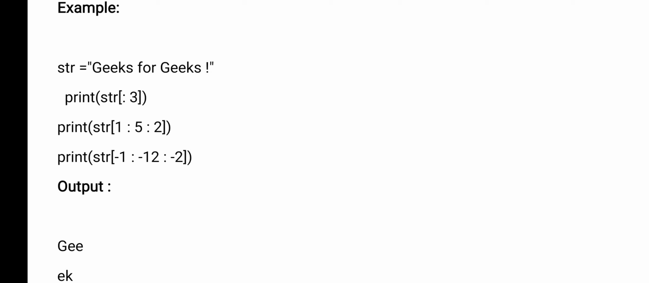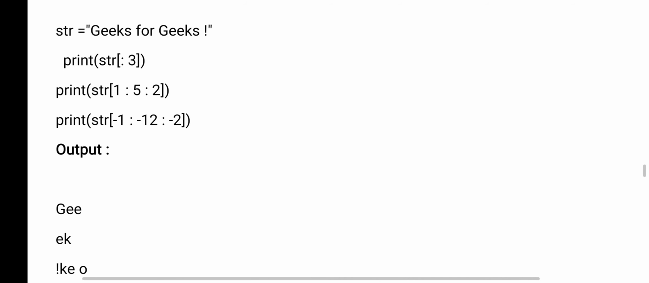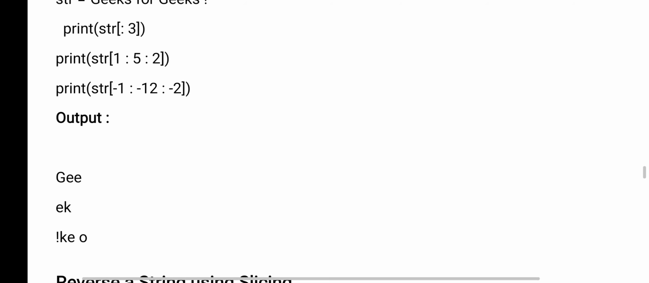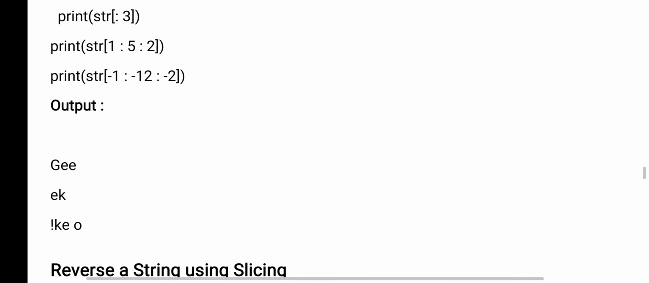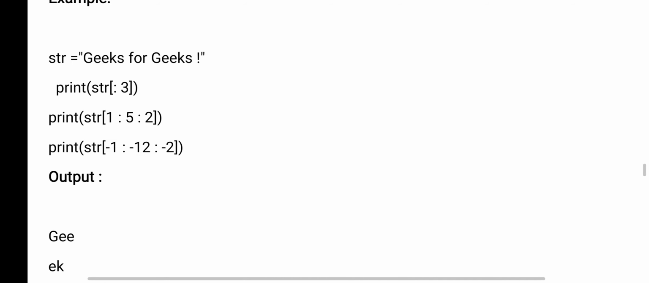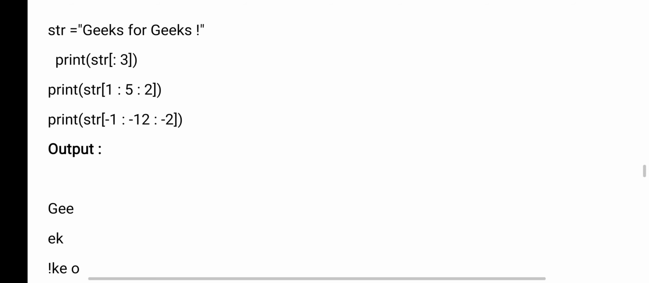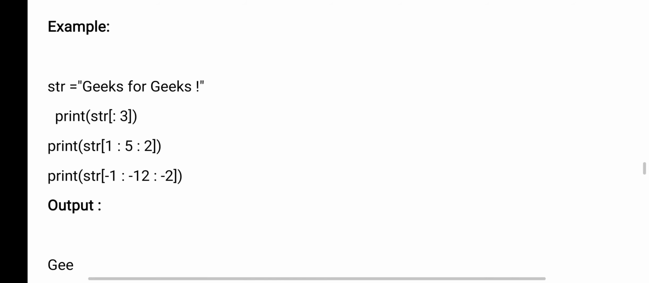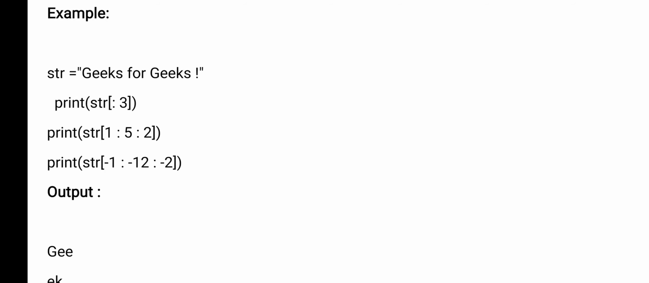Minus 2 means k, like that. Sorry, it is the exclamation mark, then minus 2, space, x, like that. It comes from right to left. Understood? So every time how much do you want to increment? Minus 2. Start from minus 1. Minus 1 means the first exclamation mark. Next, every time we should increment by 2, so the next one is k, like that. From the right side also you can increment.